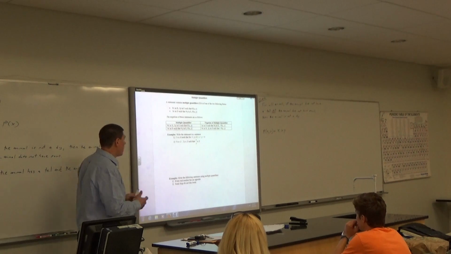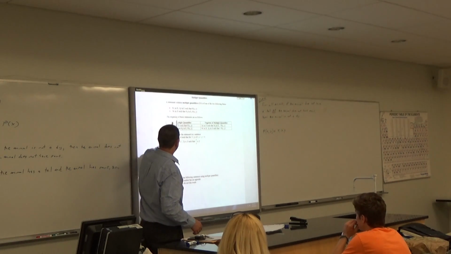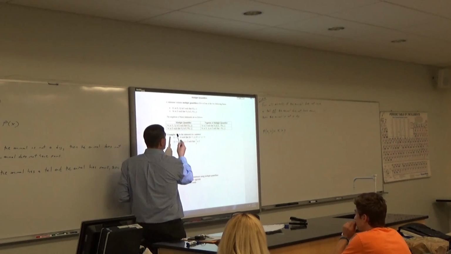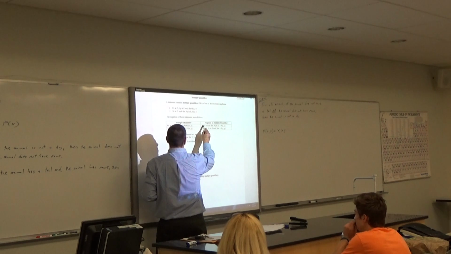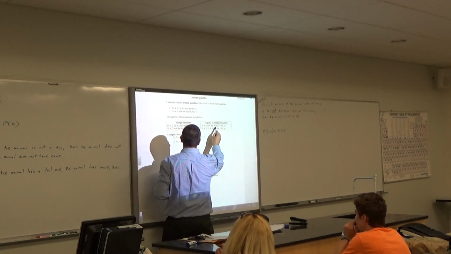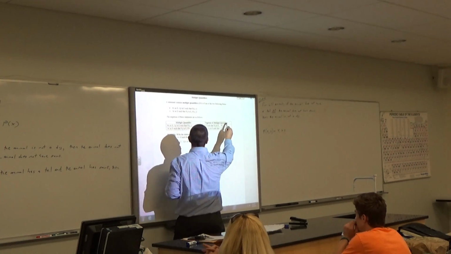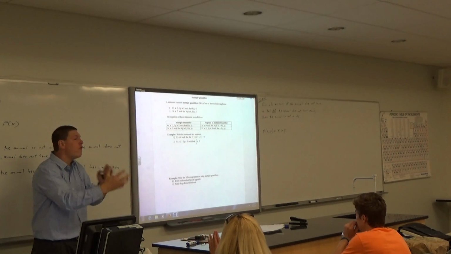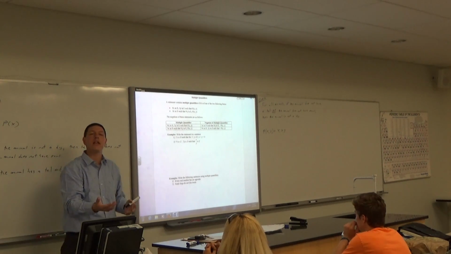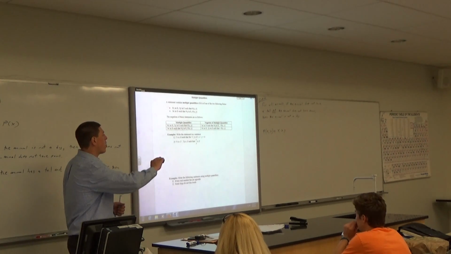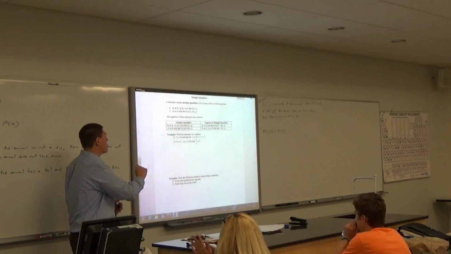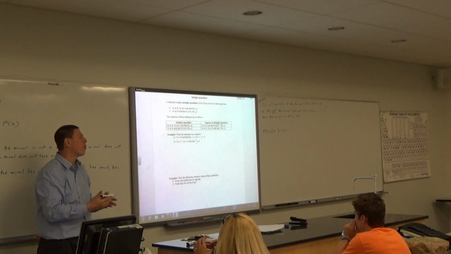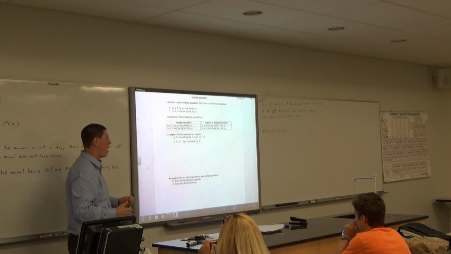Okay, and what I put up here was the original statement, and then I want you to take a look at the negation. To be able to do this, you flip the quantifier, you replace a comma with such that, you flip the quantifier again, and you just take the negation of the predicate. So basically, guys, these all follow almost the same format if you want to take a negation. Flip the quantifier, commas go to such that, or such that goes to comma, and then you take the negation of the predicate. I think they're pretty easy to remember because they all follow the same format.